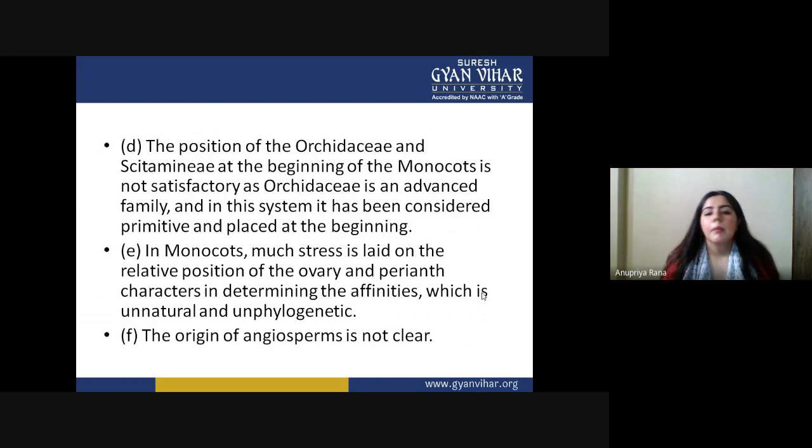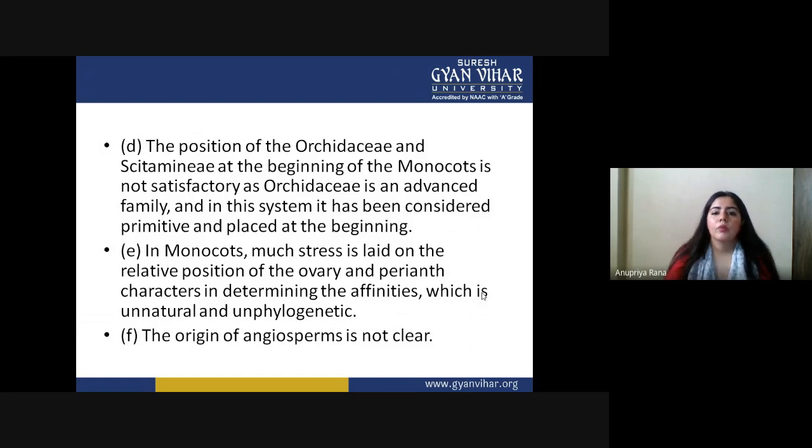In monocots, much stress is laid on the relative position of ovary and perianth characteristics in determining the affinities, which is unnatural and unphylogenetic. So actually in monocots, they talk about the position of ovary and perianth, and based on that, they determine the affinities. But that was not true at all, and it is not true in the present scenario also. They cannot determine affinities just on the basis of the position of ovary and perianth. That is not even related.